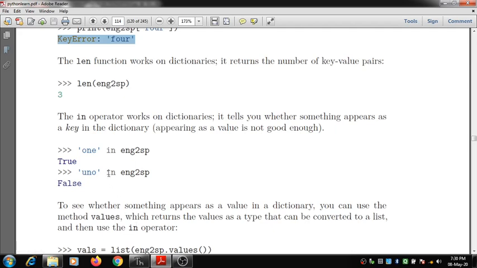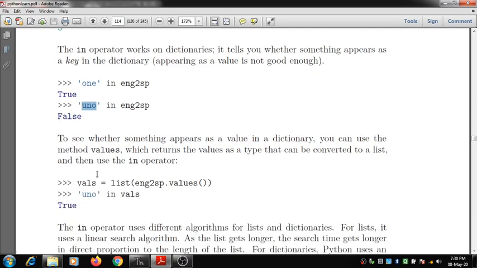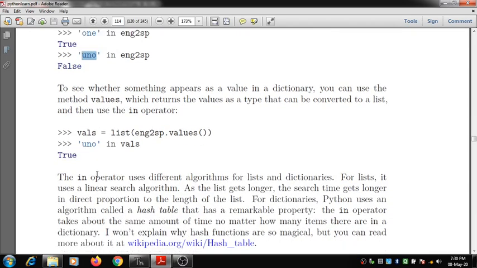So the in operator cannot be used directly on the values of a dictionary. You have to use the method called values, which will convert the values to a list, and through that list I can access the items that are present.